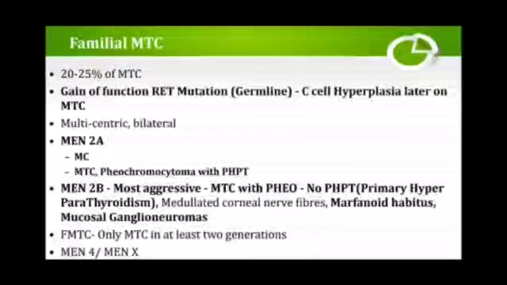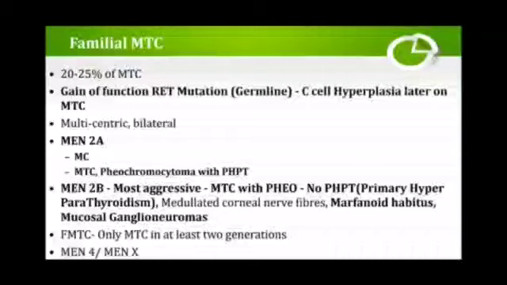MEN2A is the most common. Medullary thyroid cancer will be associated with pheochromocytoma and primary hyperparathyroidism. Whereas MEN2B is more aggressive, that is medullary thyroid cancer with pheochromocytoma, and there is no primary hyperparathyroidism in MEN2B. Others include medullated corneal nerve fibers, marfanoid habitus, and mucosal ganglioneuromas.